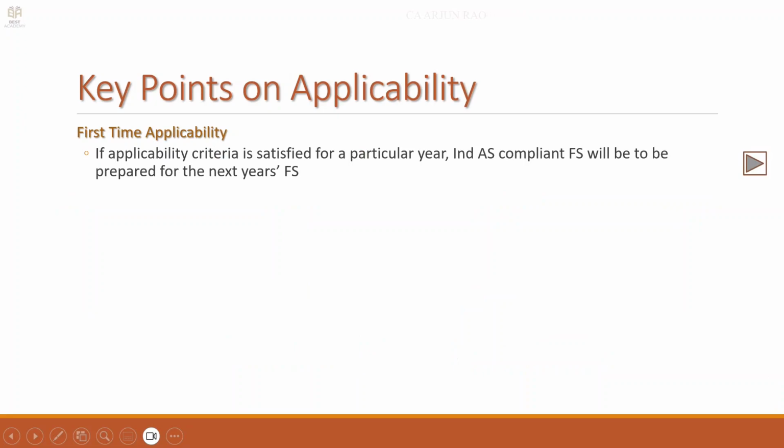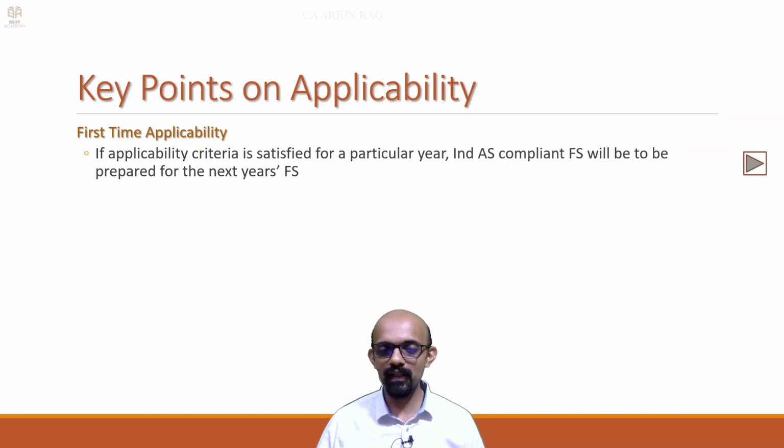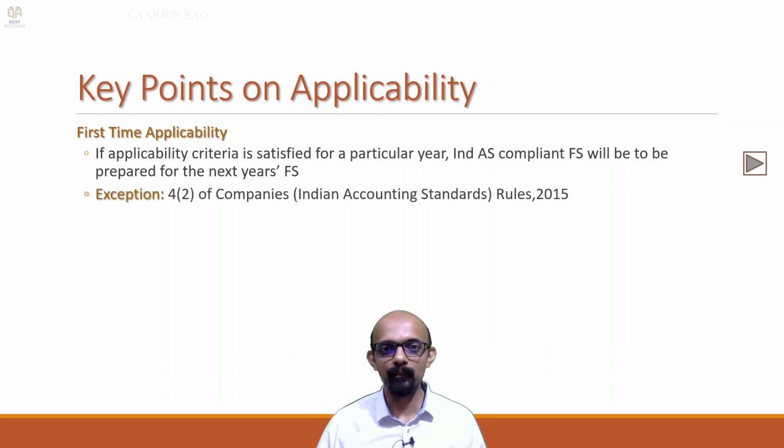So, coming back, now there is an exception. The first time the notification was issued, remember Ind AS was first made applicable by way of a notification, 16th February 2015. At that time an exception was given. What is that exception? That exception is contained in para 4 sub-para 2 of the Companies (Indian Accounting Standards) Rules. We will read this provision and then we will see an illustration to understand this better.